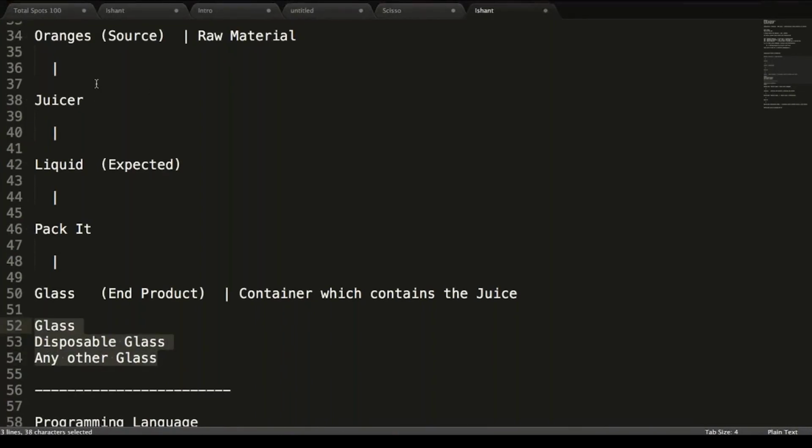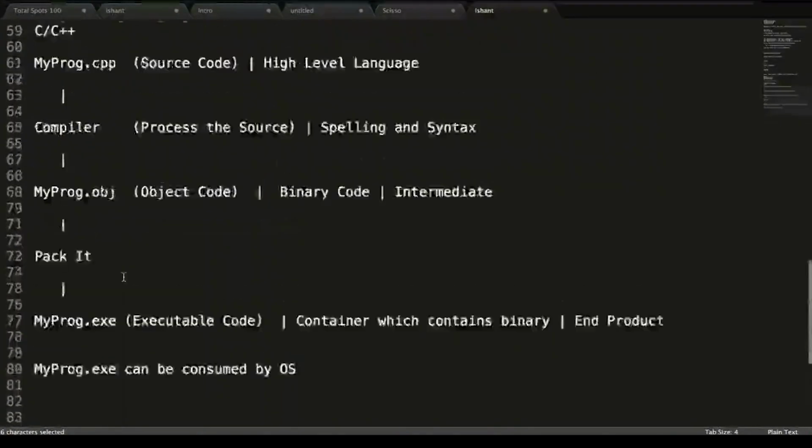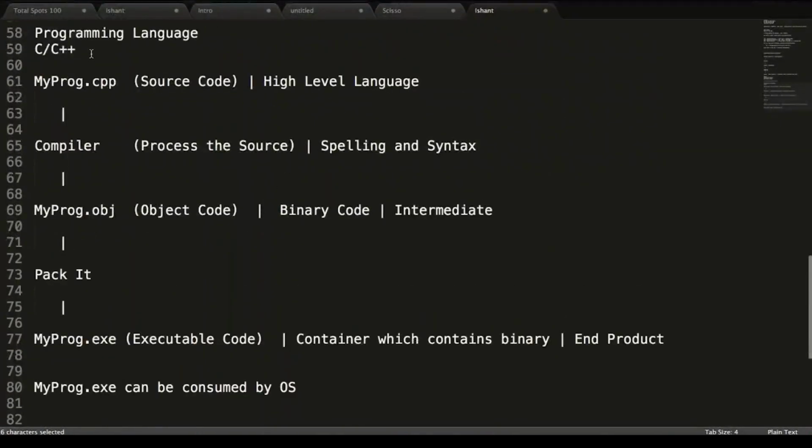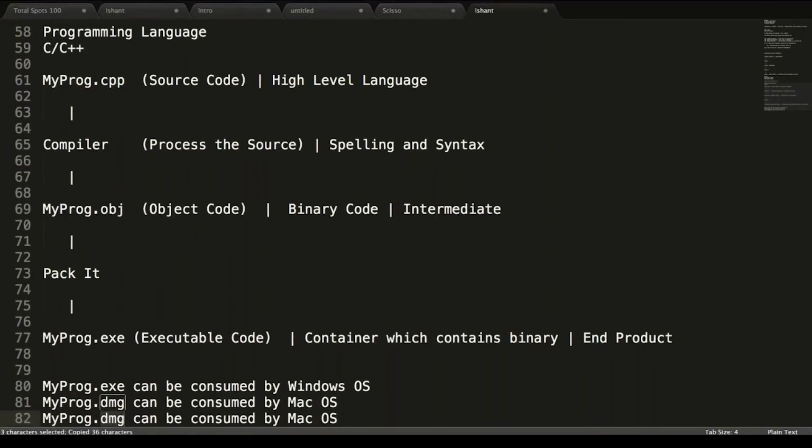It means that the guy who is coming up with the juice has to pack the juice in different glasses. Now this is the same problem which is faced within our native languages like C++. OS like Windows wants the juice in exe, Mac wants the juice in DMG, whereas Linux wants the juice in some SH.